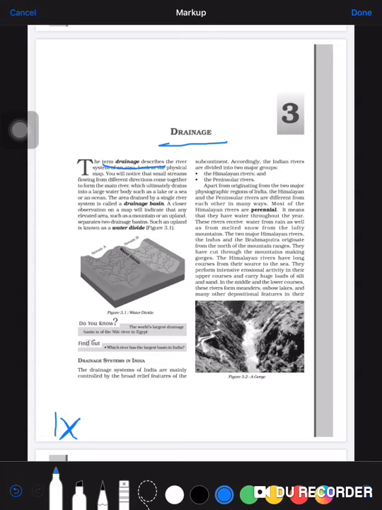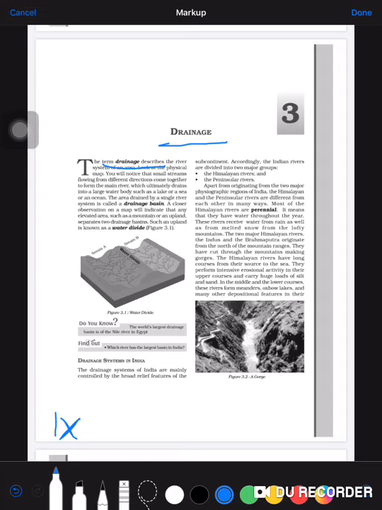Small streams flowing from different directions come together to form the main river. By this, the rivers are formed, which ultimately drain into a large water body such as a lake, a sea or an ocean. The area drained by a single river system is called the drainage basin. As we know, a river always originates from one place and then moves to a larger area where the water is drained. So that area drained by a single river system is called a drainage basin.